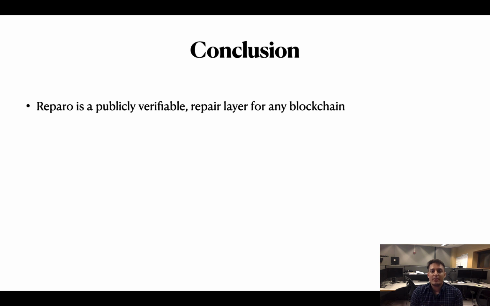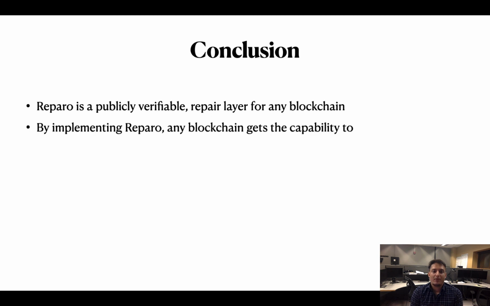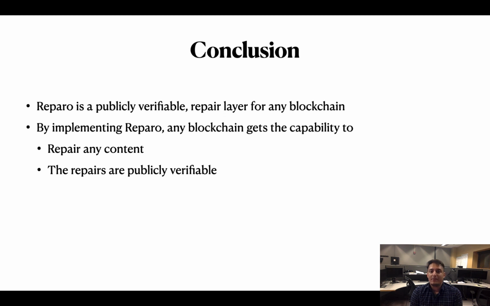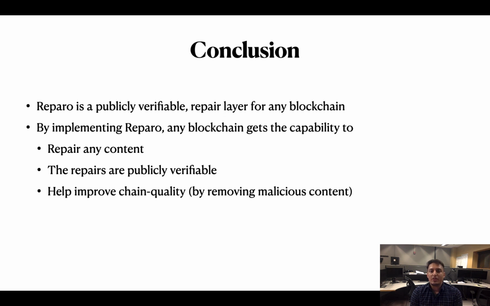To summarize, we present a generic repair layer that can transform any proof of stake or proof of work blockchain into a repairable blockchain. After enabling Reparo, the blockchain can repair any transaction, the repairs are publicly verifiable, improve the chain quality by removing malicious content in terms of both illicit data and attacks, and finally help add regulations to blockchains for future adopters of blockchains.